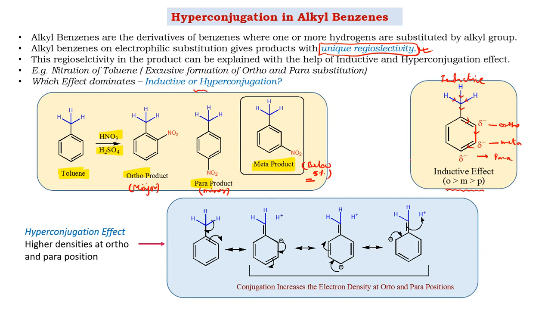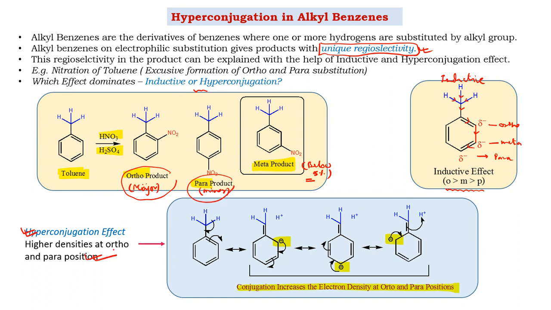This observation cannot be explained with the inductive effect, and in this case the hyperconjugation effect comes into the picture, helping to explain the outcome of this reaction. What is the observation here? If the hyperconjugation effect operates, the ortho and para positions become electron rich. The conjugation increases the electron density at ortho and para positions, so the formation of the ortho and para products can be explained on the basis of hyperconjugation.